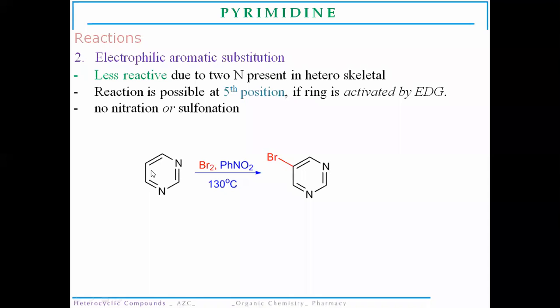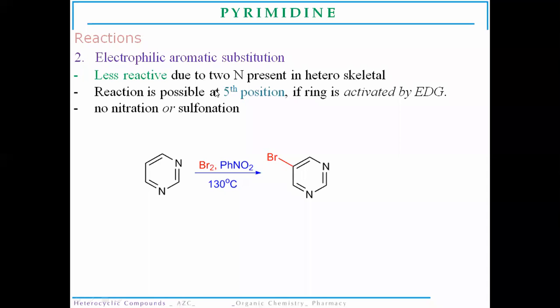So there is continuous delocalization of the pi electrons inside the ring, and they will not allow another substituent to enter the ring. Basically, electrophilic substitution is quite difficult as it is less reactive due to the presence of two nitrogen atoms in the skeleton of this ring.